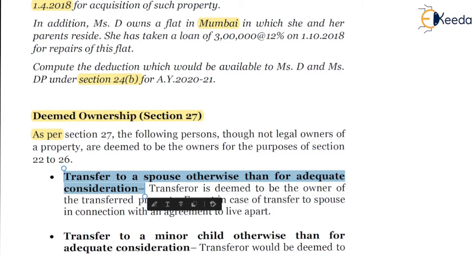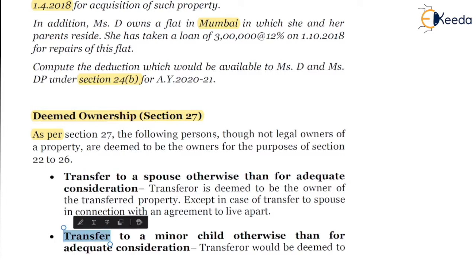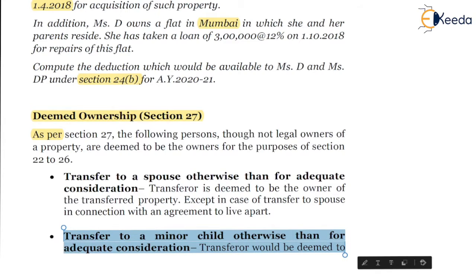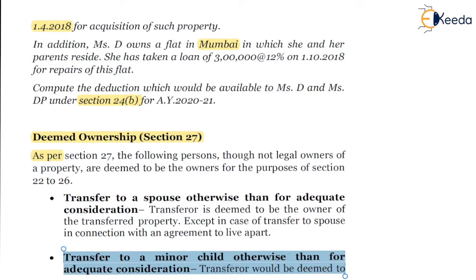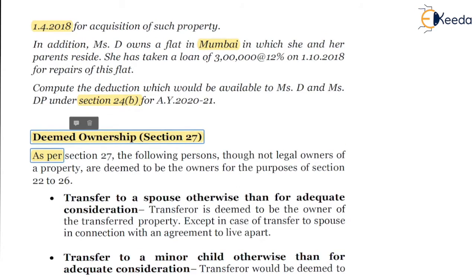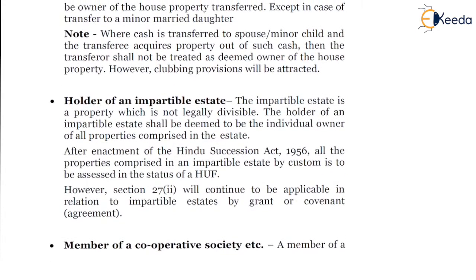Second point, transfer to a minor child otherwise than for adequate consideration. The transferor would be deemed to be the owner of the house property transferred, except in case of transfer to a minor married daughter.